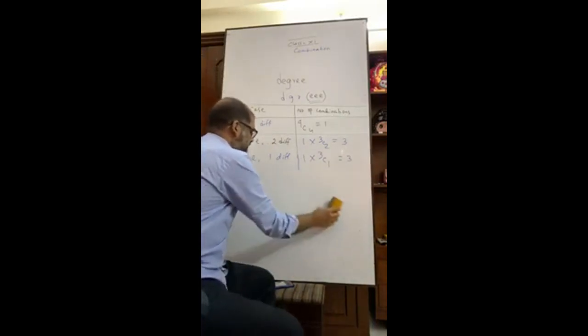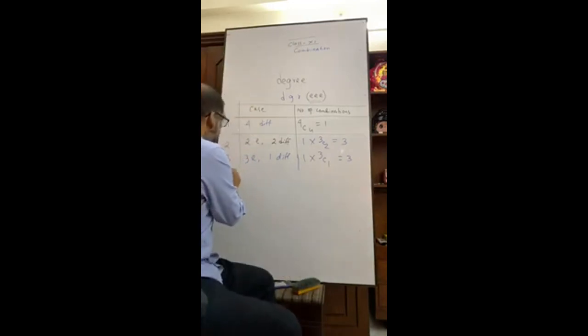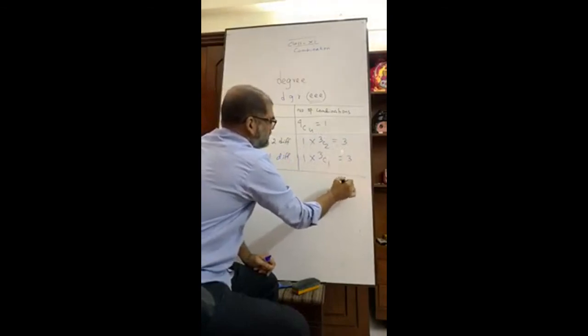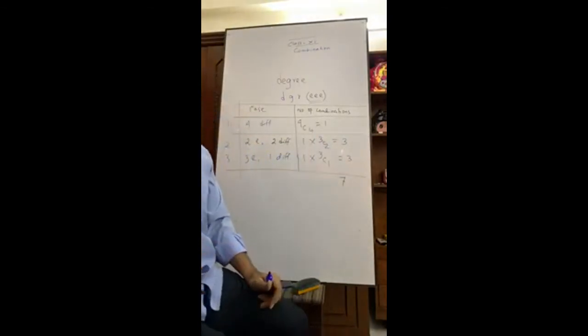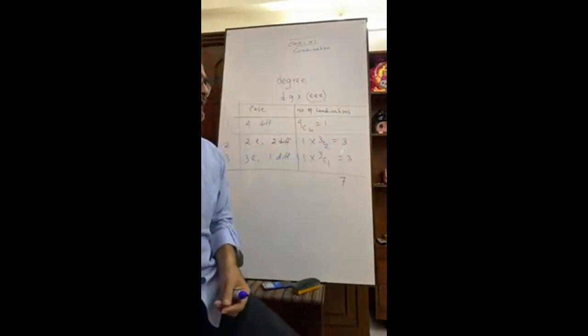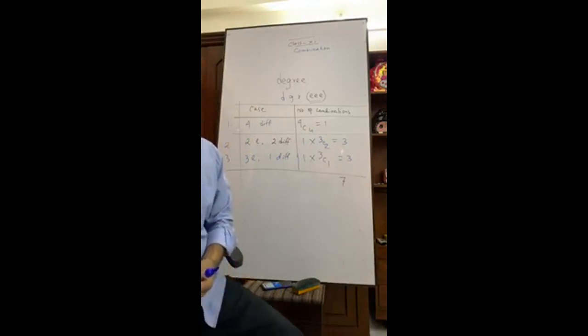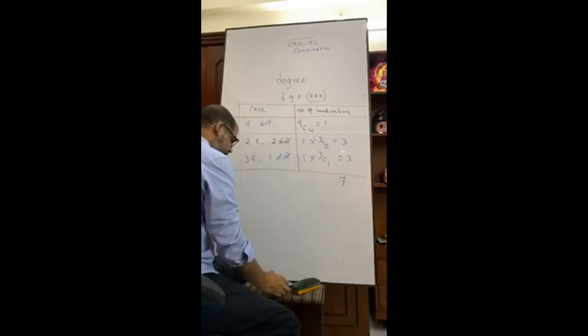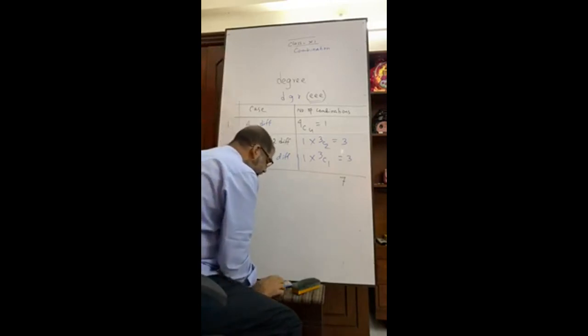And we have got our answer. 1 plus 3 plus 3 equals a total of 7 combinations. This math is really very, very important for your exam. Okay. Now, another important math, that is called thesis.